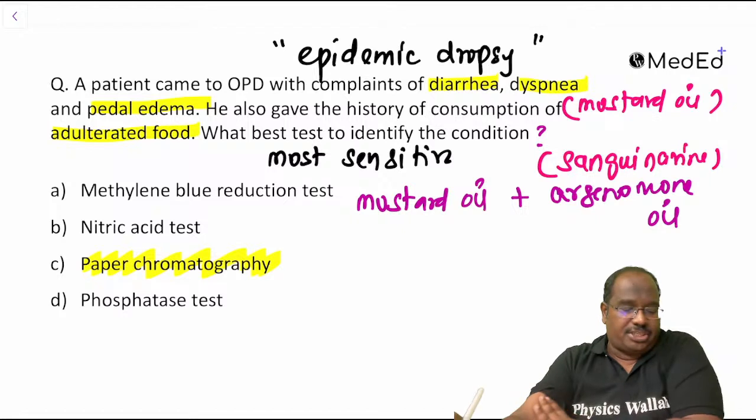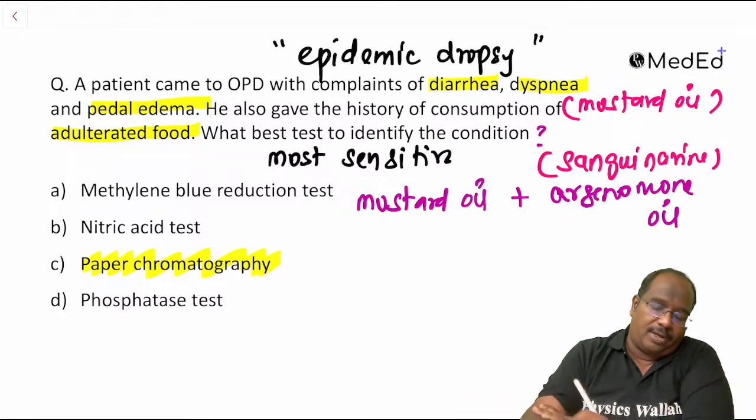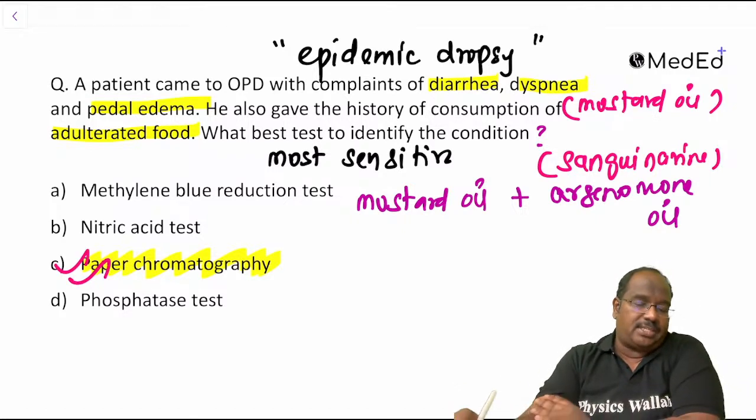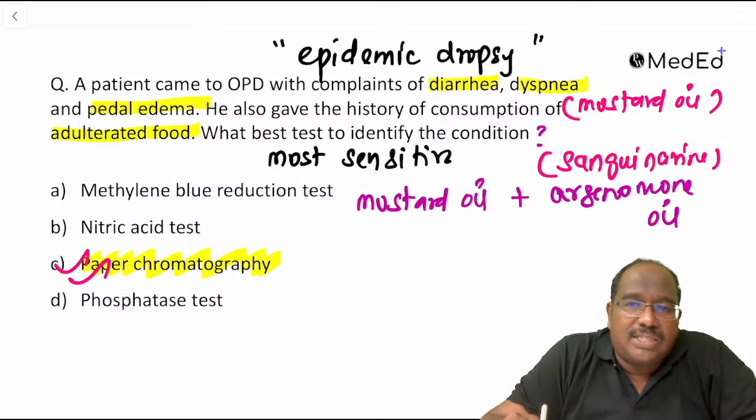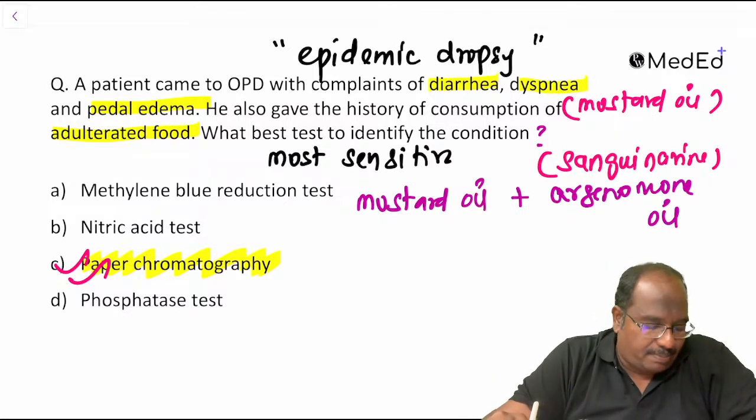Then the answer is paper chromatography. The most sensitive test is paper chromatography.